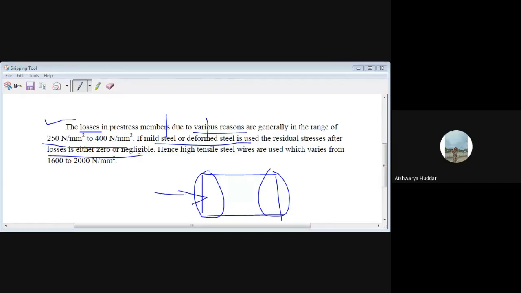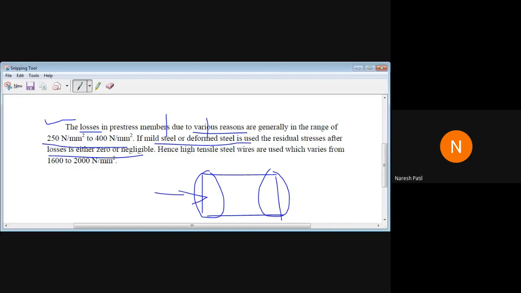Yes, sir. Okay. What is the yield stress for mild steel or for deformed steel? Sir, 250. Yes, very good. Balu, what is the yield stress of mild steel? Sir, 250 Newton per mm square. Yes, very good. What about HYSD bars, deformed bars? 400, sir. Yes, 415 or 500. Sir, 415 and 500. Okay, yes, very good.